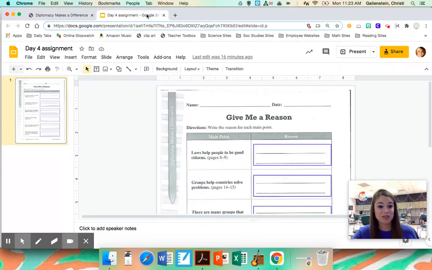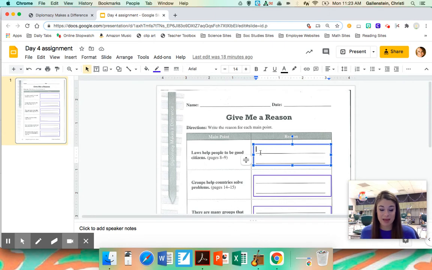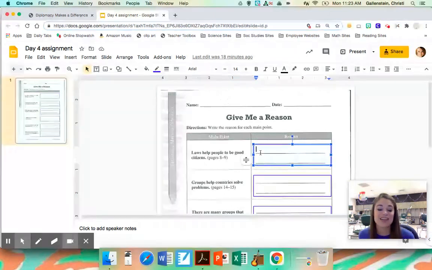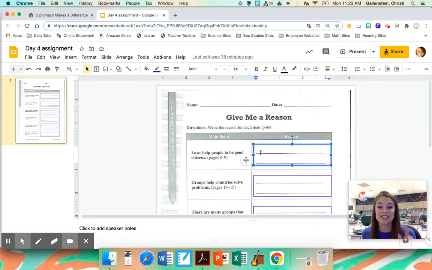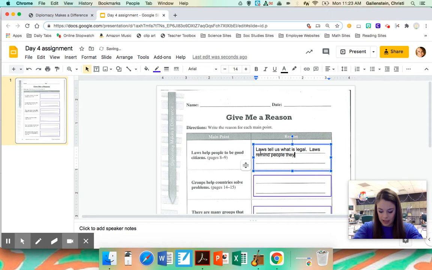So you'll switch over to your other tab, click in the blue box, and then start typing. So I'm going to type this in, and then you'll probably want to pause this video so you can do the same thing on your assignment. Laws help people to be good citizens. Here's some reasons for that. Laws tell us what is legal. Laws remind people they will get in trouble if they don't follow them.